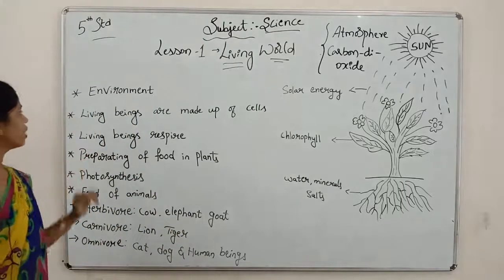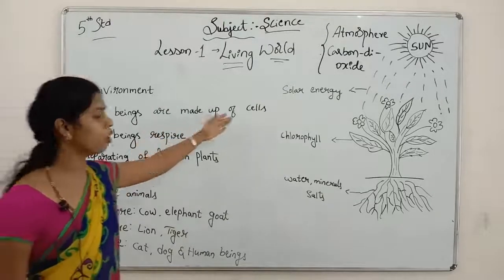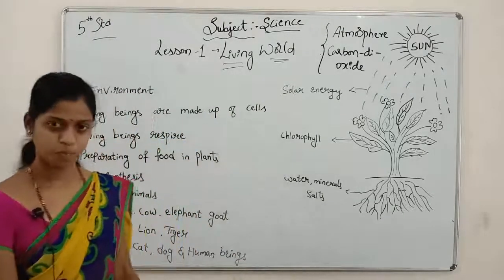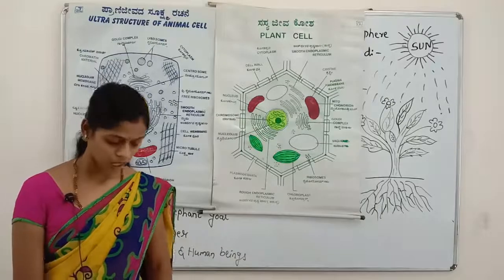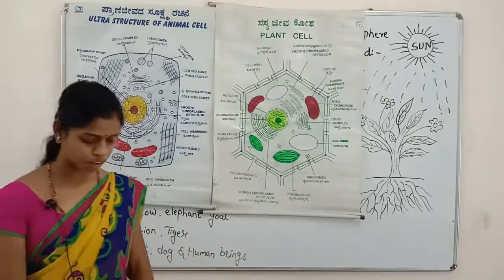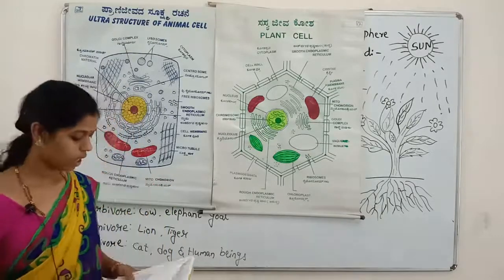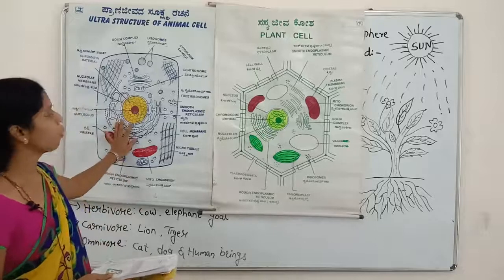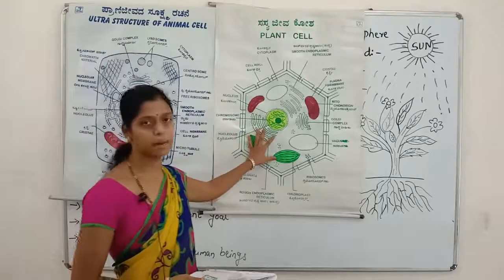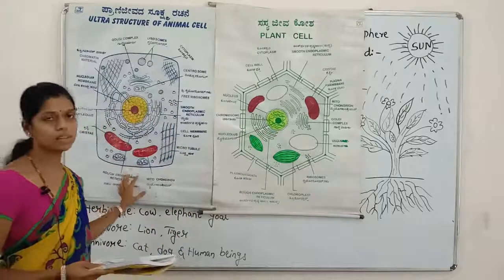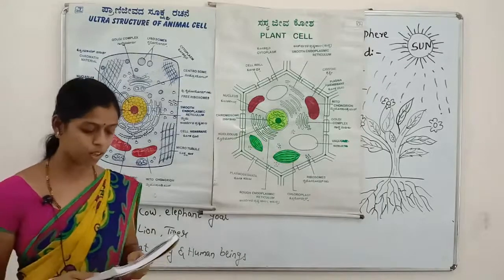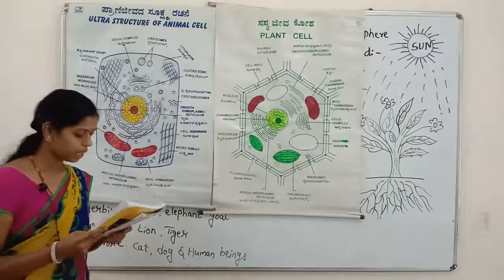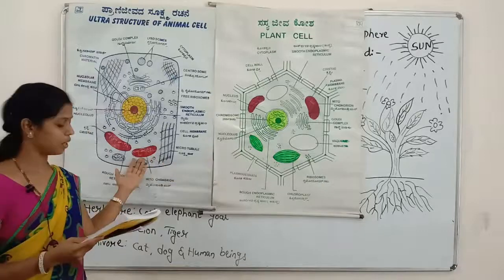Next we go for living beings are made up of cells. See, these are the cells of the animal cell. This is the plant cell. What are cells? I will explain now. Observe these pictures. They are the plant and the animal cell.